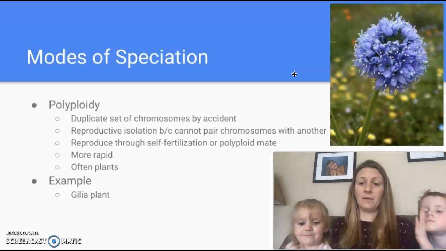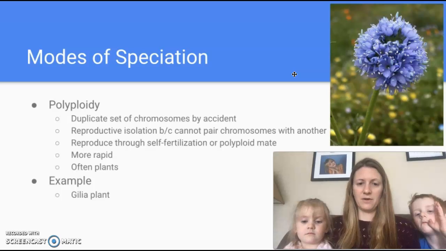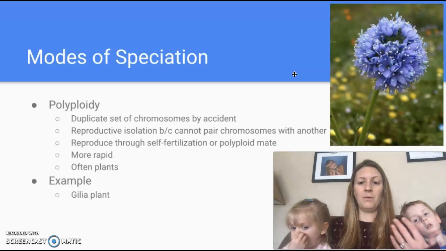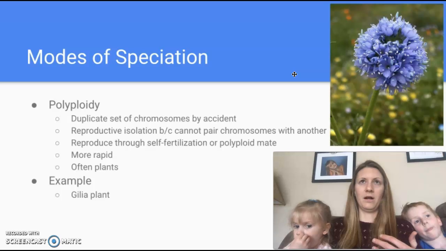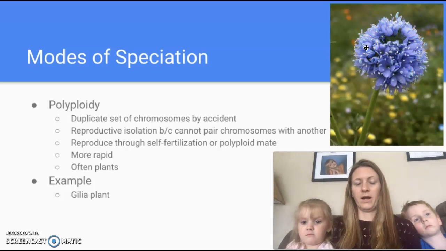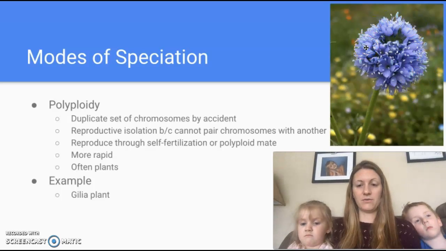And it happens most often in plants because plants are capable of self-replicating or self-pollinating much easier than a more complex or animal species is. So this is the Gia plant up here, and that's just one example where it became polyploid, so it had an extra set of chromosomes, self-fertilized, and became a new species.